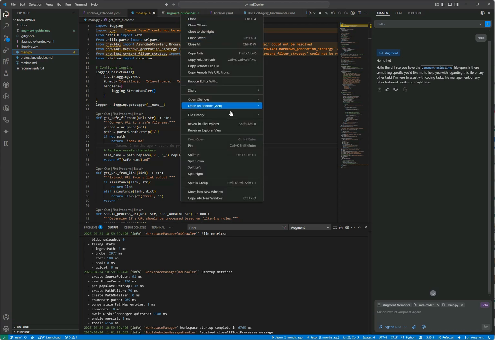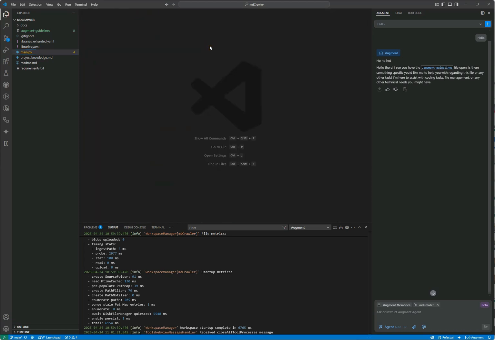Or maybe you can just close them out. That's not what I will do, but you can close them out to make sure that there's nothing in the context. If you don't know where something is in your project and you want Augment to check by itself, close everything.